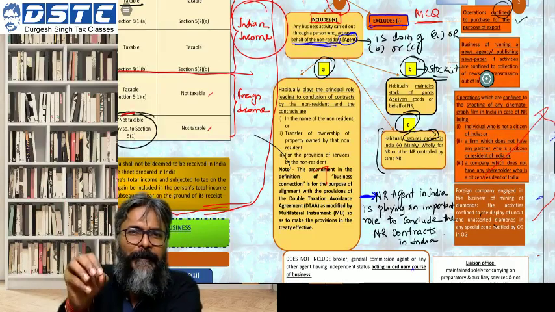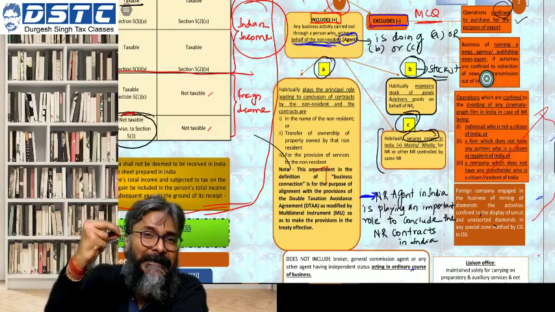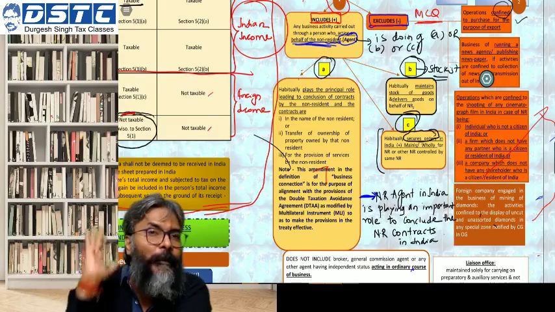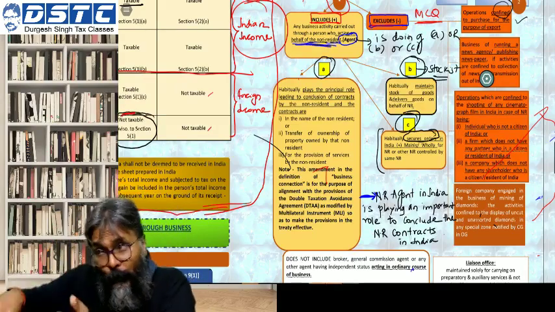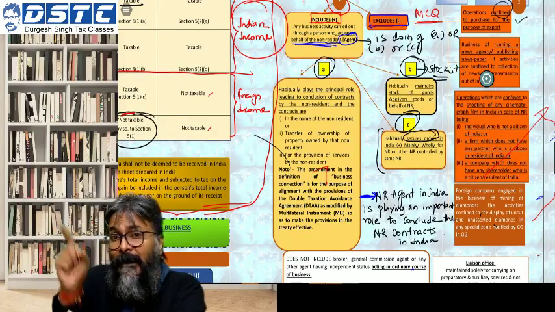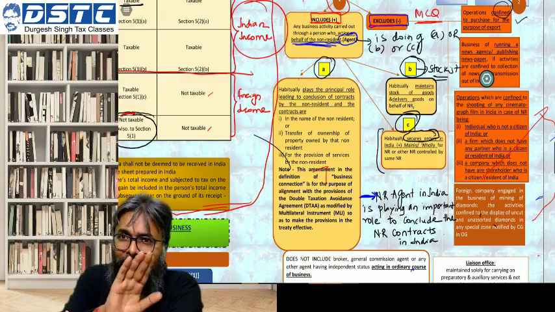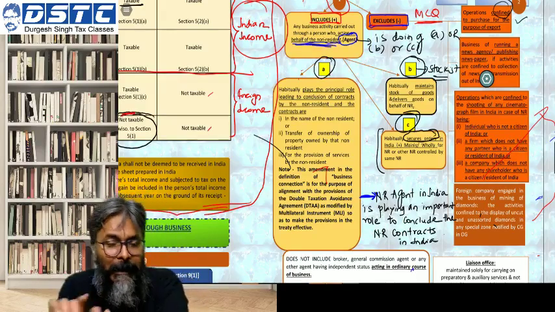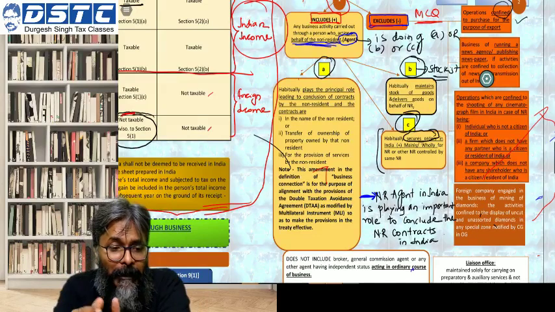So I gave you the example. I am purchasing the spices and directly exporting. I am doing nothing else. If you do anything further, then in that case, what I have told you is that the benefit of the exclusion will not be available. Next point, students, is about the agency.